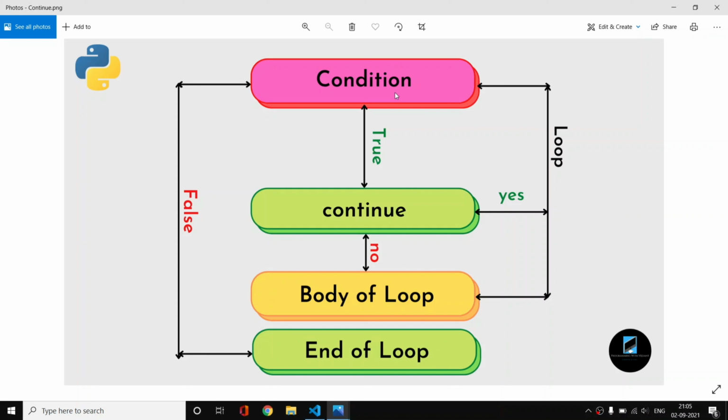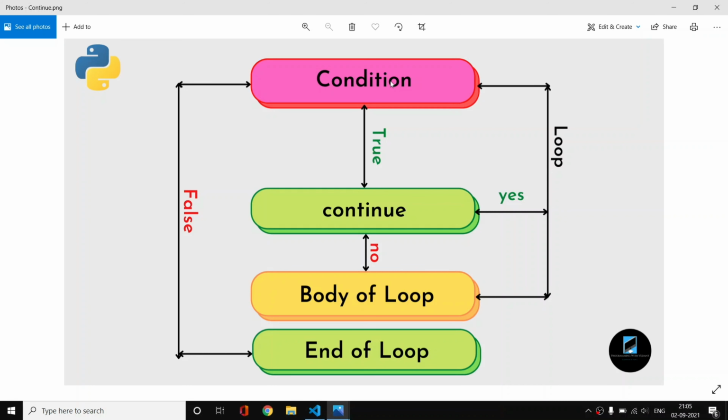Okay, so i is still less than 10 and we have true here, but now while checking whether continue is there or not, we have found that continue is there because i is equal to 5, so continue strikes in. And when continue strikes in, we don't execute the body of the loop. Instead, we directly move on to this condition.